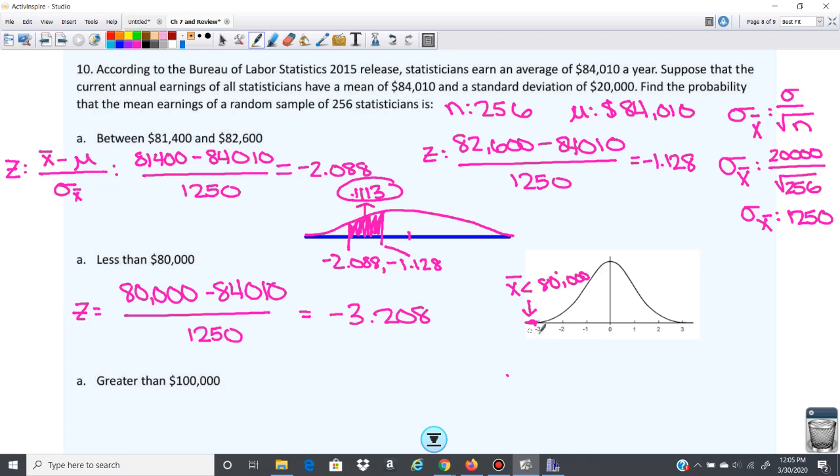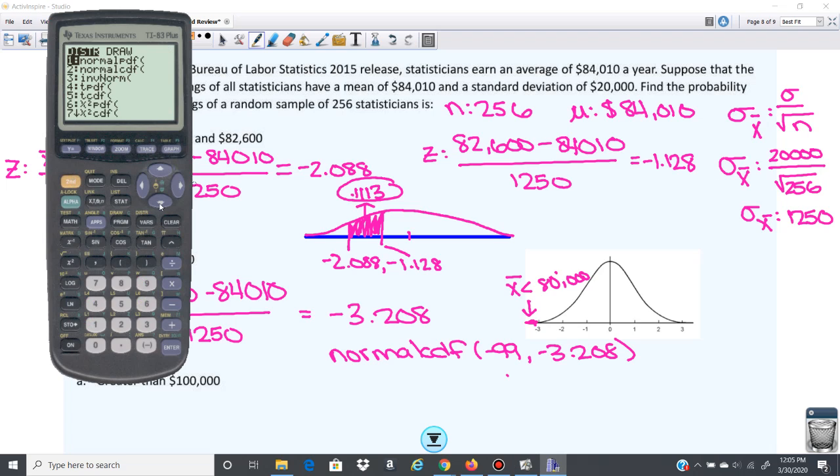And so we're going to go in our calculator, normal CDF, and then we're going to have negative 99, negative 3.208. So that is going to give us 6.7 e to the negative 4.